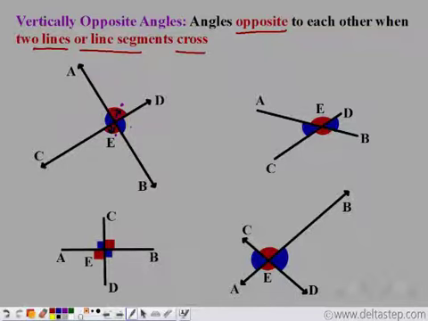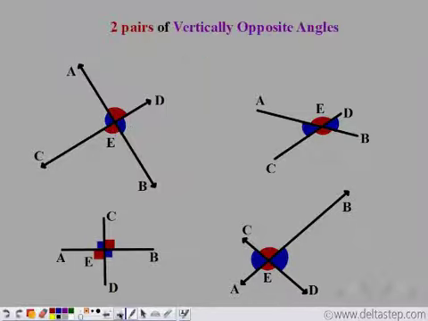And when two lines or line segments cross, 2 pairs of vertically opposite angles are formed. So the red angles form a pair of vertically opposite angles and the blue angles form a pair of vertically opposite angles. So there are 2 pairs of vertically opposite angles formed in each case.